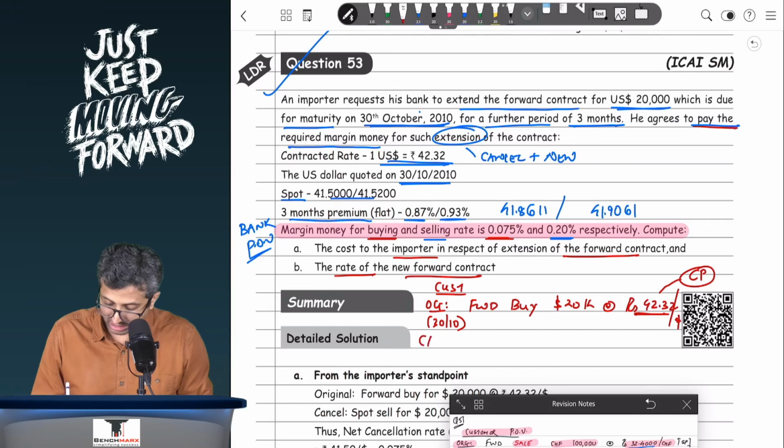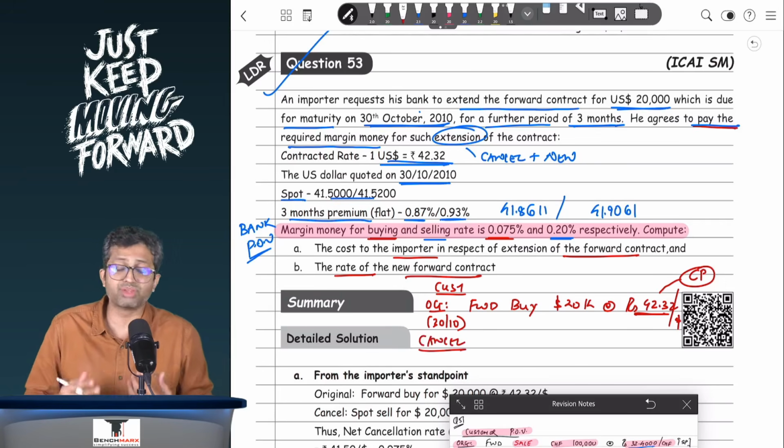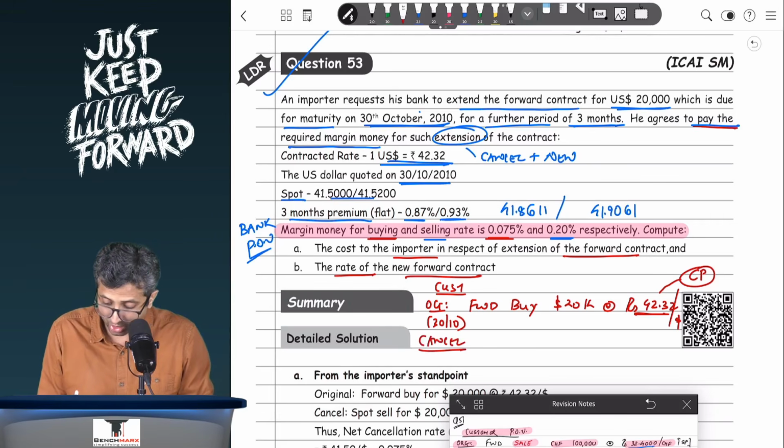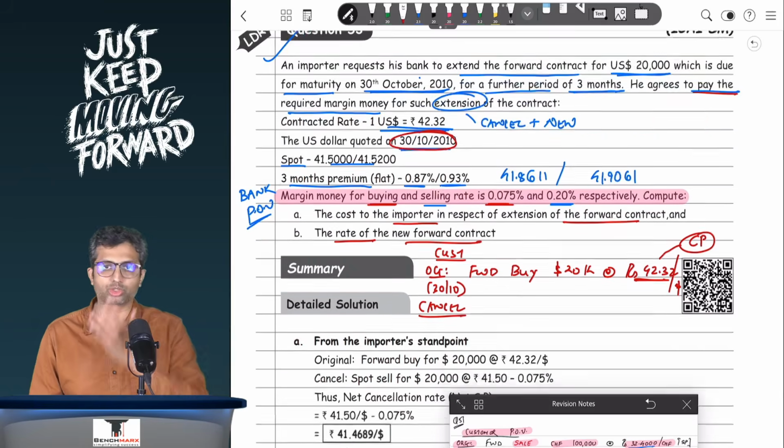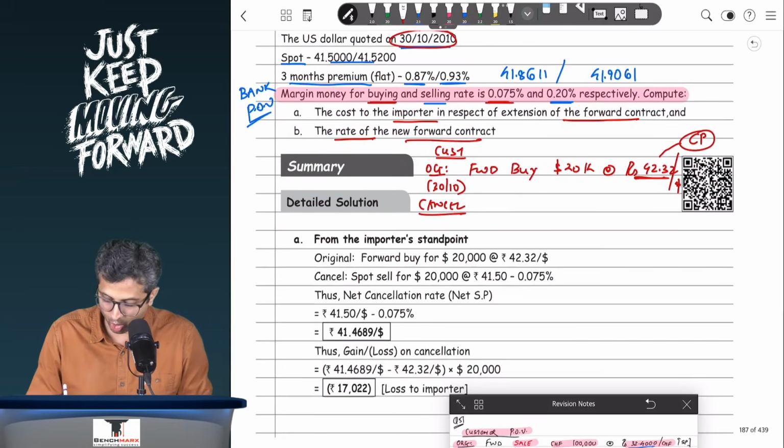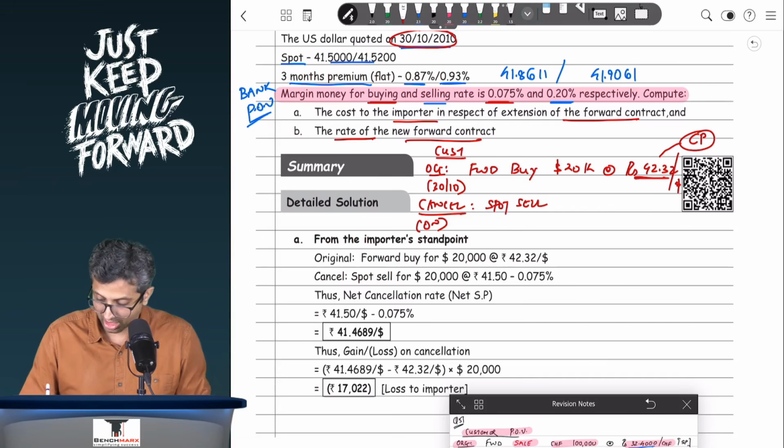How will you cancel it? Are you cancelling it on the due date or before the due date? Well, you are cancelling it on the due date because you have been given the spot rates on 30th October. So it seems today you are on the due date, which means if it's a buy contract, you will cancel it by selling it. But this time around, this will be a spot sell. Again, $20,000, at what rate?